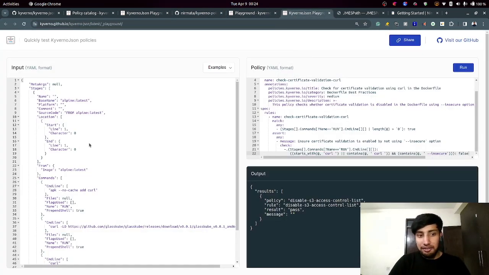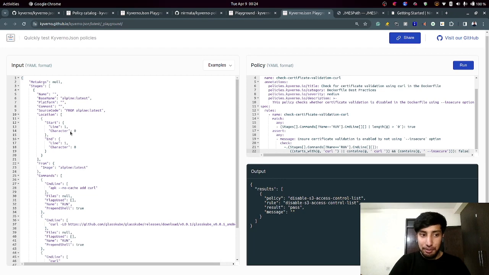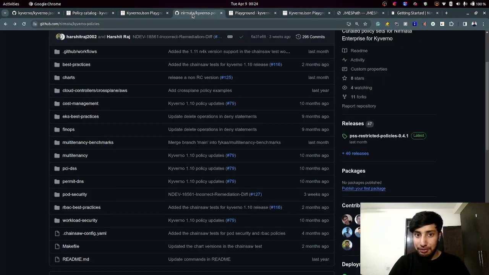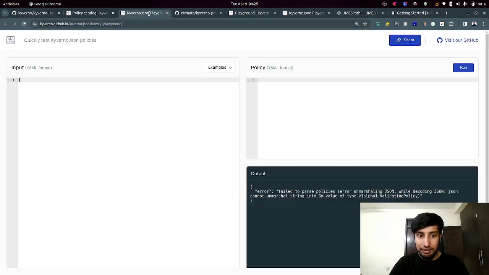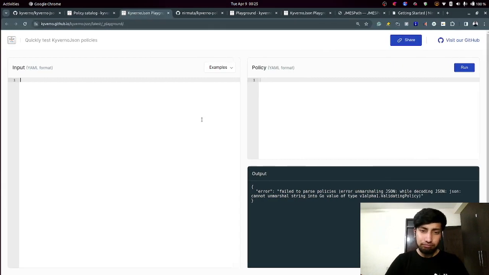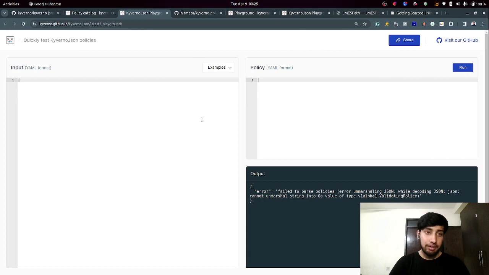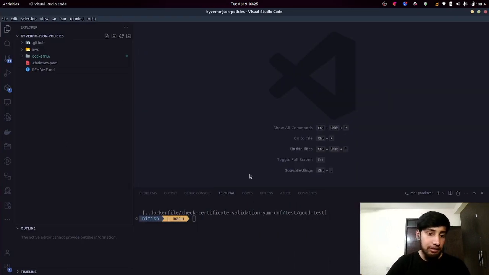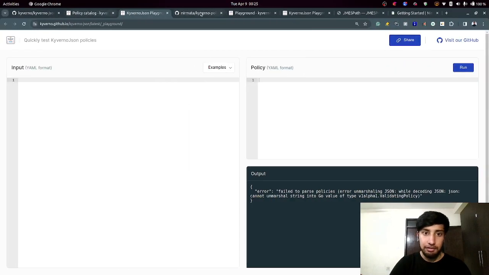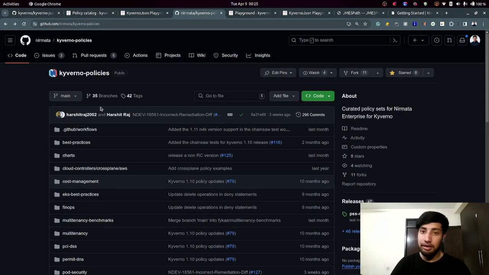Cool. As you can see, I have a specific payload here. I think I can show you a better one here. Oh, okay, I don't have a better one, but never mind. All right, I can move to VS Code and tell you about some of the policies that we have written so far. If you go to the AWS folder, don't worry, these policies will be available in the Nirmata/Kyverno policies folder. You can find it here.